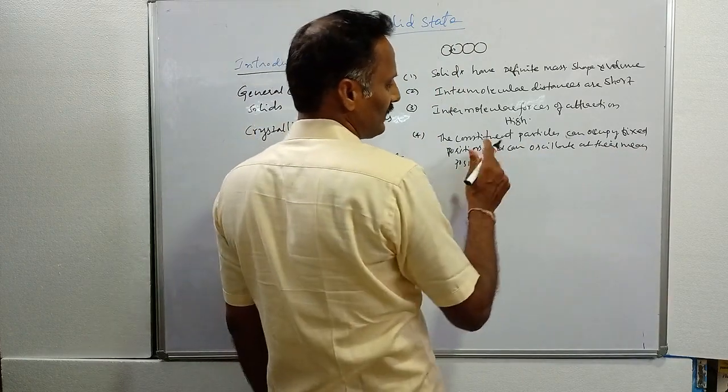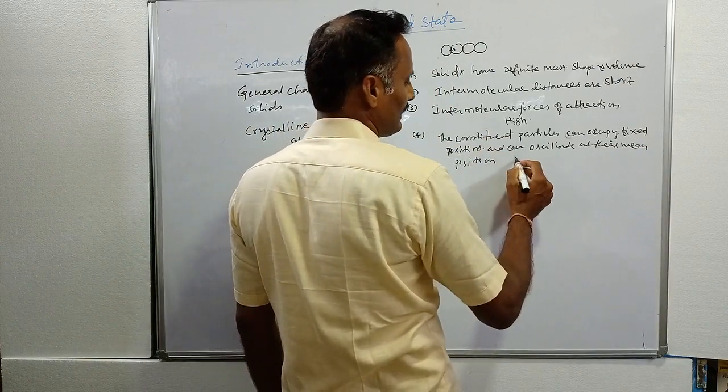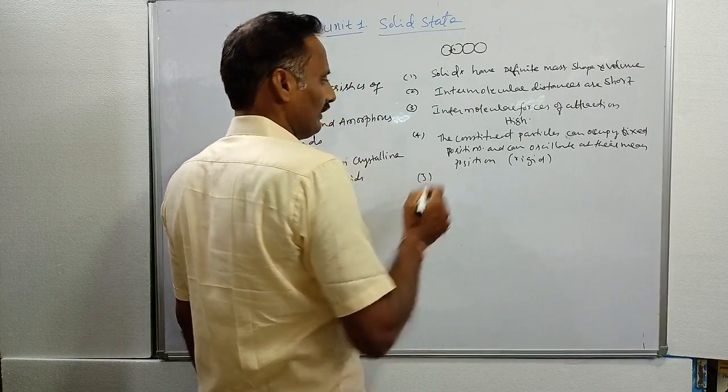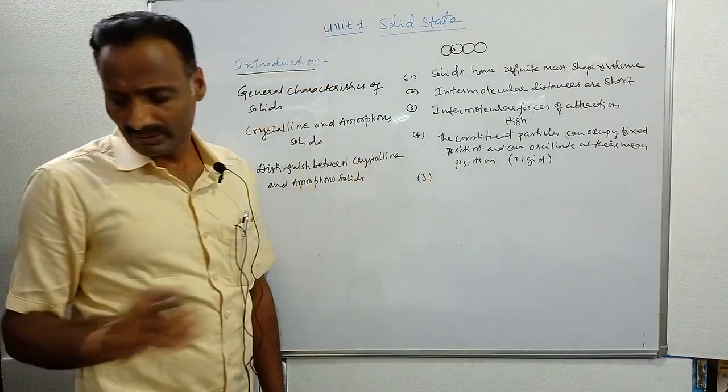Hence, due to this property, solids are rigid. Rigid materials. And the fifth one is here,